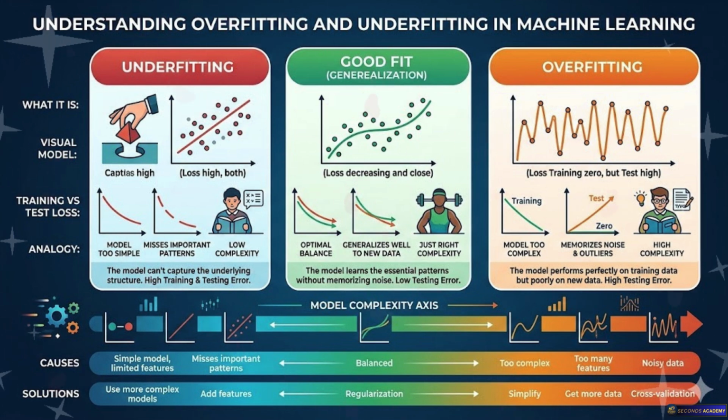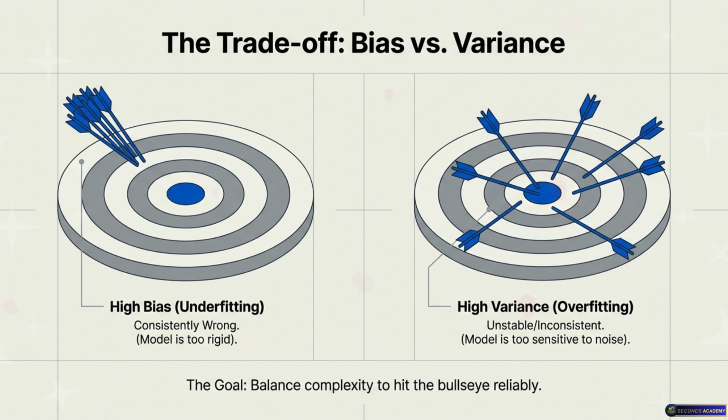That is absolutely terrifying for an engineer. You think your code is ready for launch, but you're actually about to drive the company car right off a cliff. It is the #1 cause of failed AI projects. Yeah. And it connects deeply to another core concept we need to cover: bias versus variance.